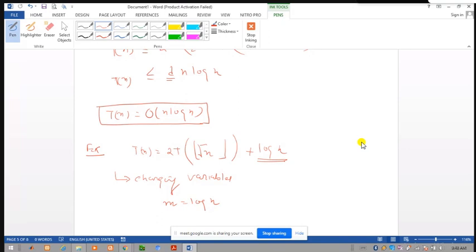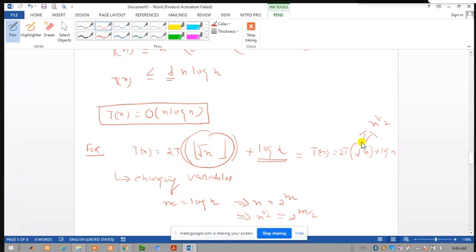This means what is n? The base of the logarithm here is generally 2. So this means n is equal to 2 to the power m. This is also written as T(n) is equal to 2T(square root of n) plus log of n, because generally we ignore the ceiling and floor function. Here square root of n is also equal to n to the power half. Since n is equal to 2 to the power m, n to the power 1 by 2 is equal to 2 to the power m by 2.